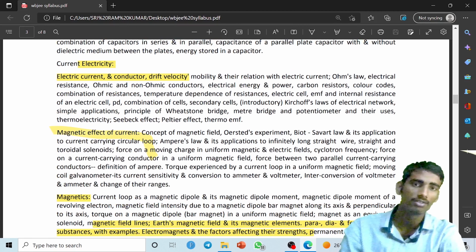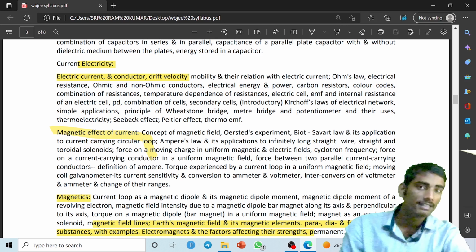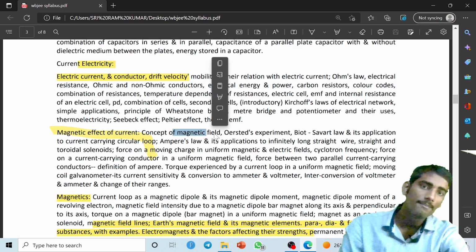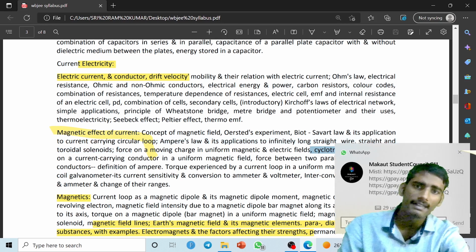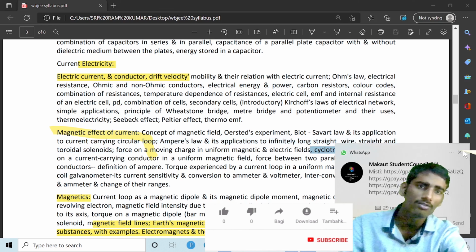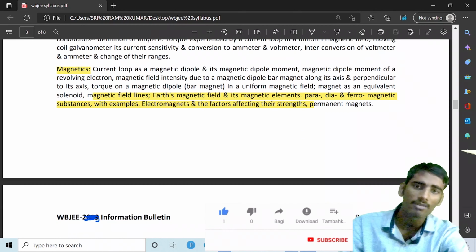From the magnetic effect of electric current, one question is sure from the torque equation and other things. So you have to read the torque equation and all things very carefully, guys. The topics are the concept of magnetic field, Oersted experiment, Biot-Savart law and its application to a current carrying circular loop, Ampere's law very carefully, solenoid, and force on a moving charge. Then the cyclotron frequency, which is not that important. Then force on a current carrying conductor in a uniform magnetic field, and force between two current carrying conductors. So these are the topics for the magnetic effect of electric current.